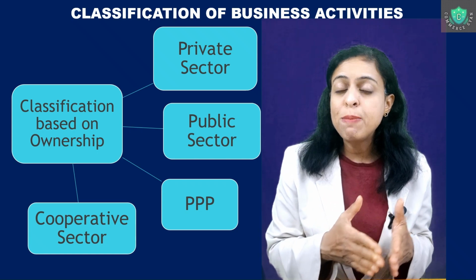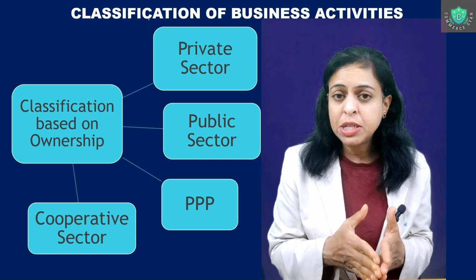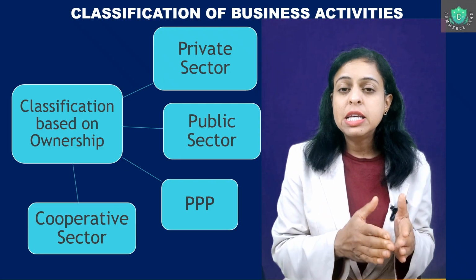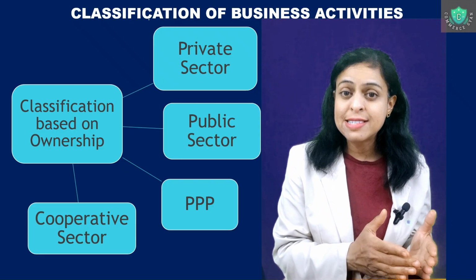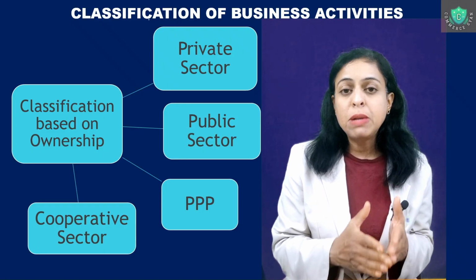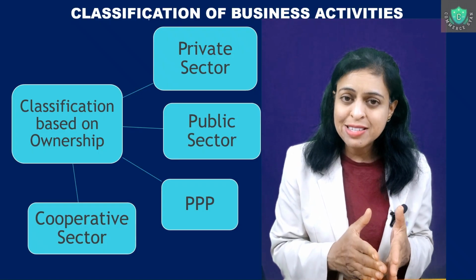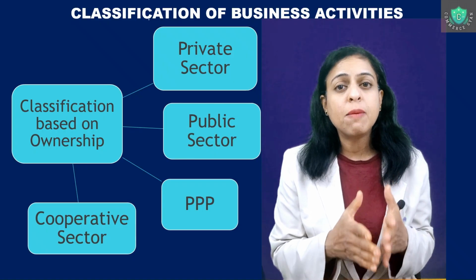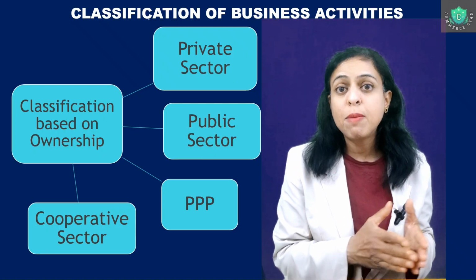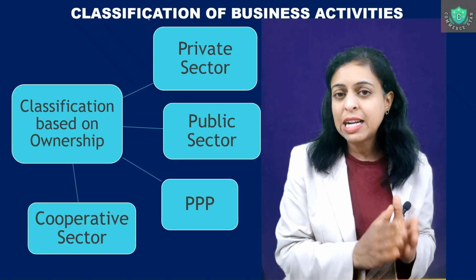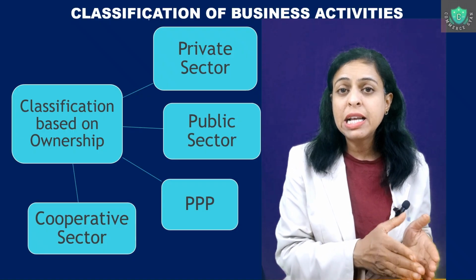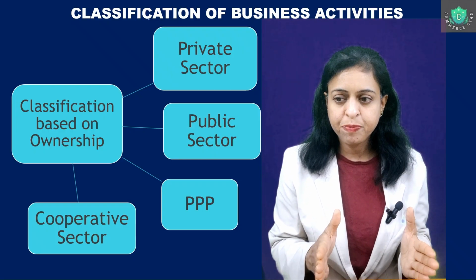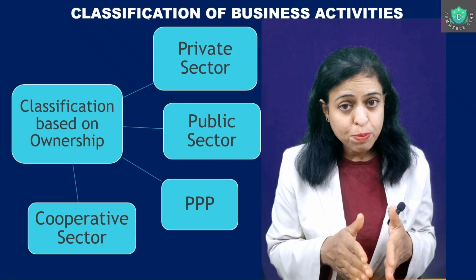There is a difference between private limited and public limited companies and public sector. Don't mix the two. Private sector is the one where ownership rests with private owners. Public sector is the one where ownership rests with the government. Then, under the private sector, there could be companies which are private limited companies and public limited companies. These are different. We will see that later. But right now, remember, a public limited company and a public sector company are two different types. Fine. Now coming to PPPs.